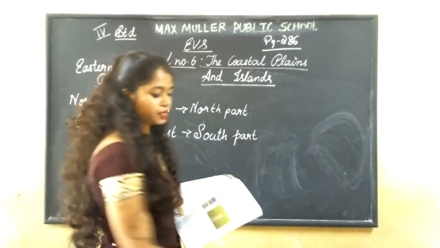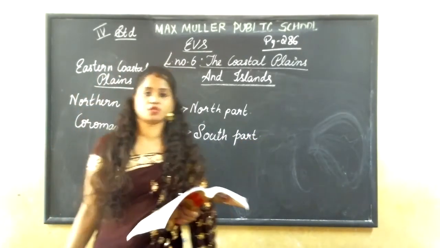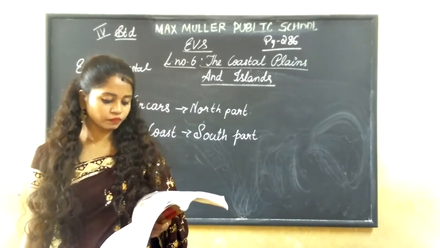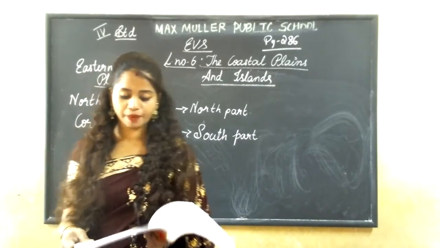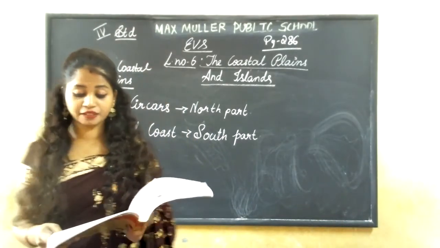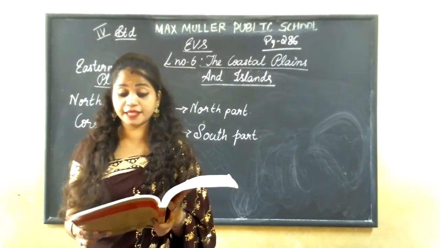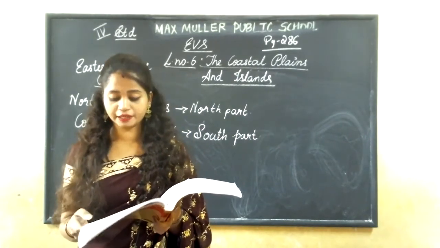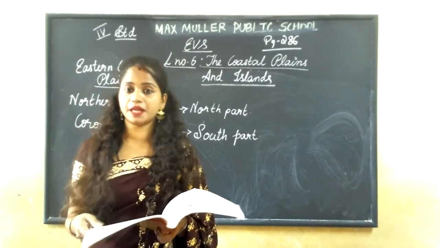South part, it is Coromandel Coast. The eastern coastal plain is broader than the western coastal plain. This eastern coastal plain is very broad, much broader than the western coastal plain.